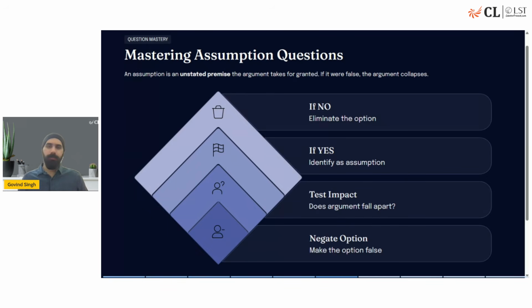You can find them in the playlist available on the channel. But talking about assumptions, there's a test called the negation test, where when you negate the assumption, the whole argument collapses. So in this chart, you go from bottom to top. Negate the option, make the option false, and test the impact of it. Does the argument fall apart? If yes, that is the correct assumption. If no, then eliminate the option.